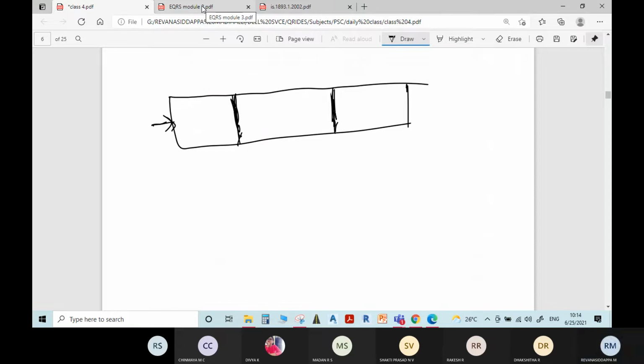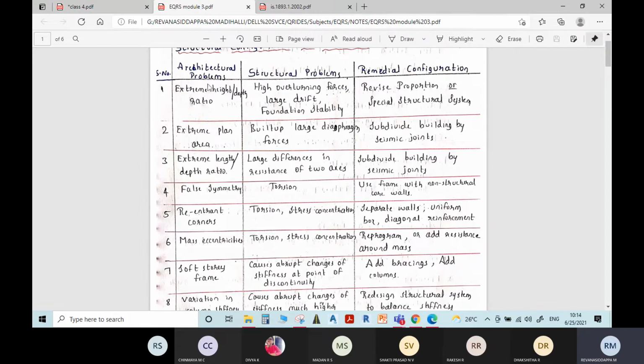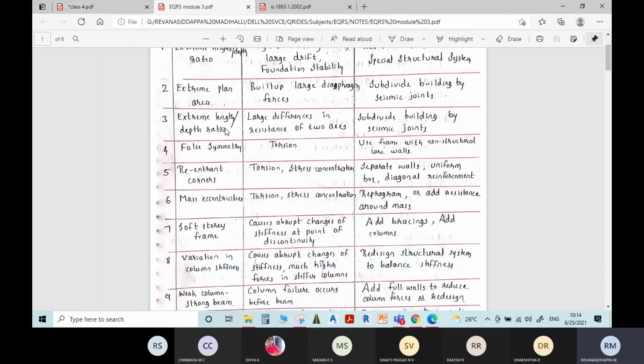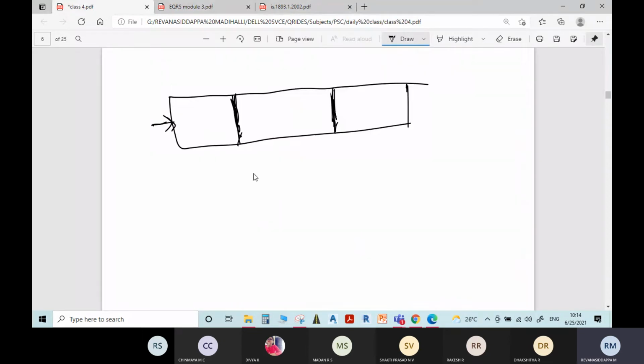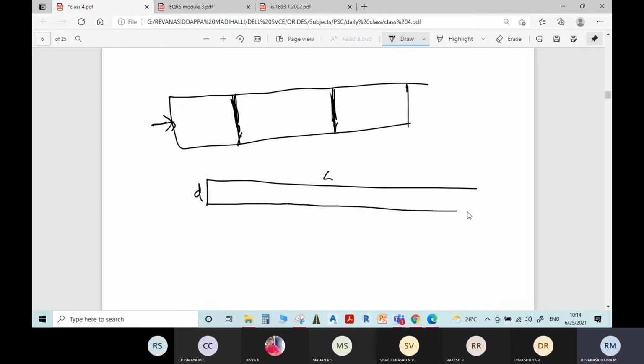Next is extreme length to depth ratio. If L is the length and D is the depth, and D is very small and length is very large, meaning the dimension of the building in one direction is very large and in the transverse direction it is very small, then you get a very high L by D ratio.